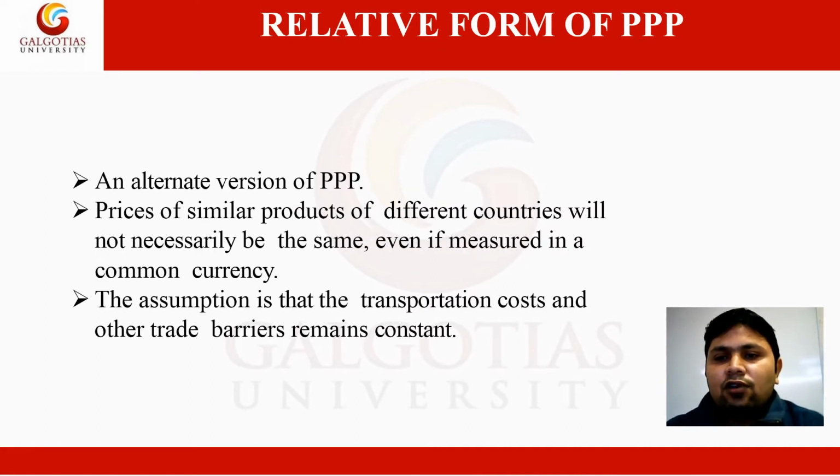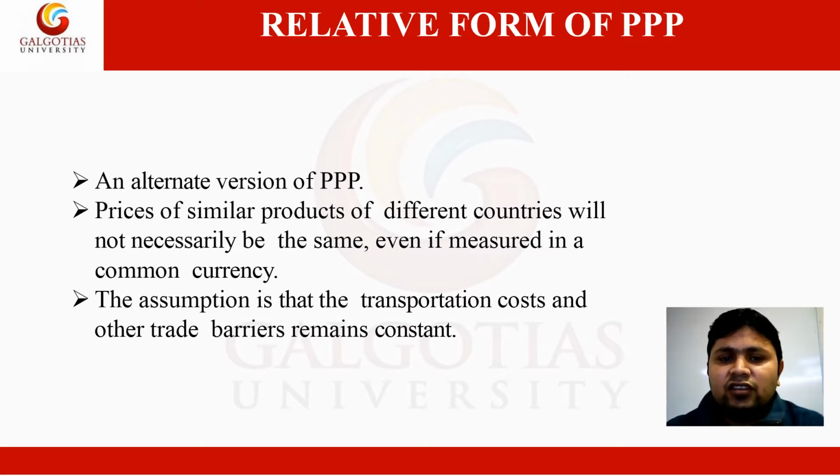Now, the relative form of purchasing power parity. It is an alternate version of purchasing power parity and it does account for the imperfections that may exist in the market. This form of the theory acknowledges the fact that prices of similar products of different countries will not necessarily be the same, even if measured in a common currency.